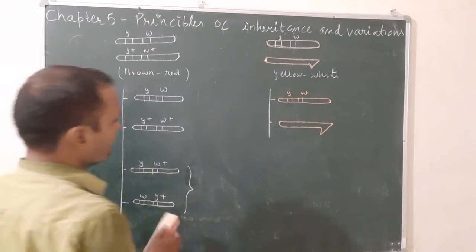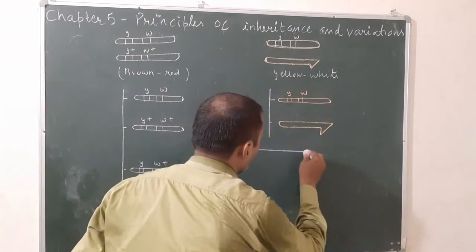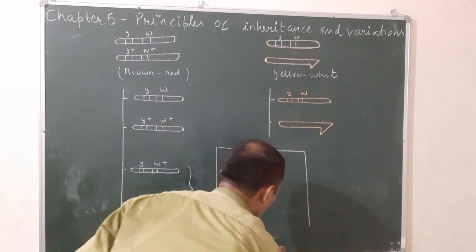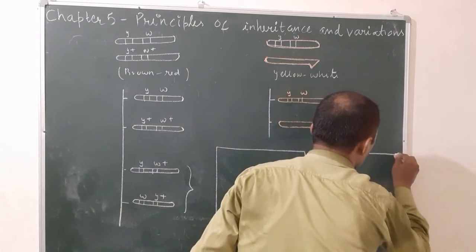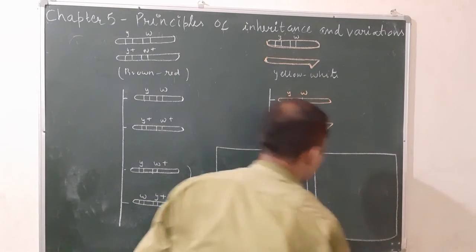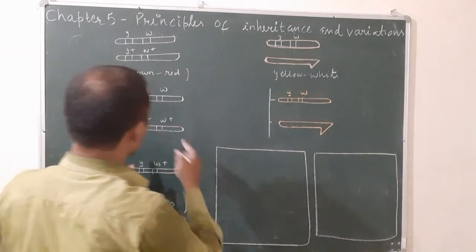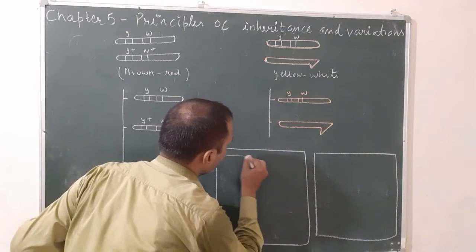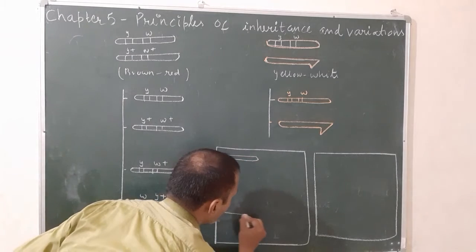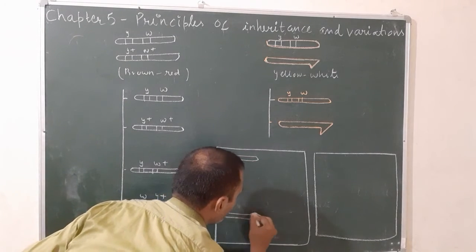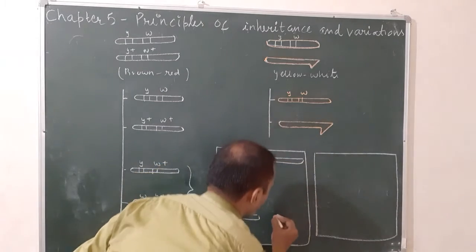Y plus W plus. In NCERT also it is given for F2 male and for F2 female. So you will first write these 4 gametes here: 1, 2, 3 and 4.